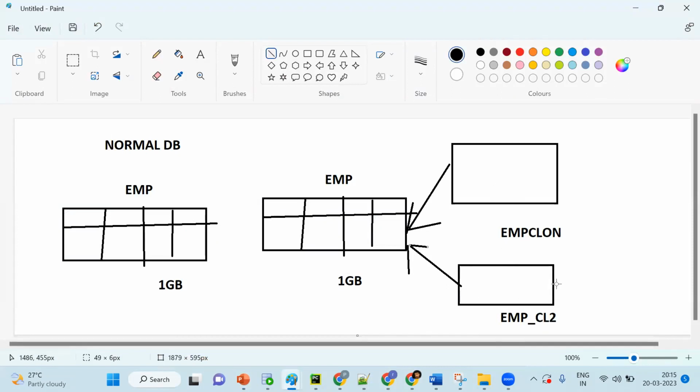Suppose I insert one more record, there will be separate storage for these things. So up to this point only the data will be shared. Once we do any operations, now what happens? This will be stored in different partitions. So these are independent objects to each other.